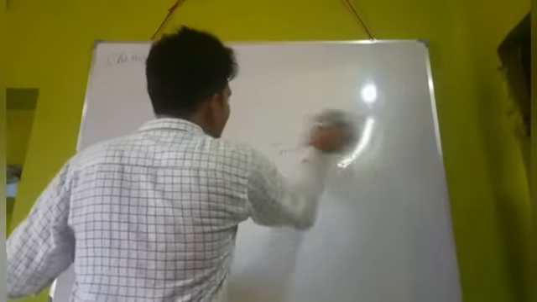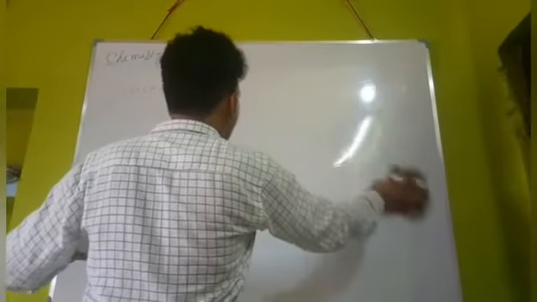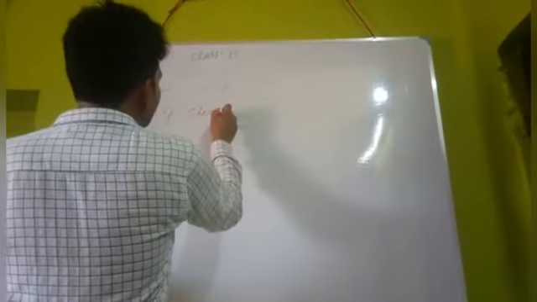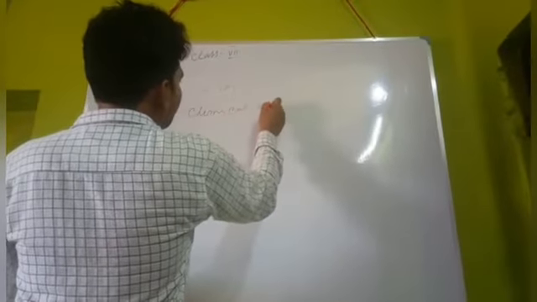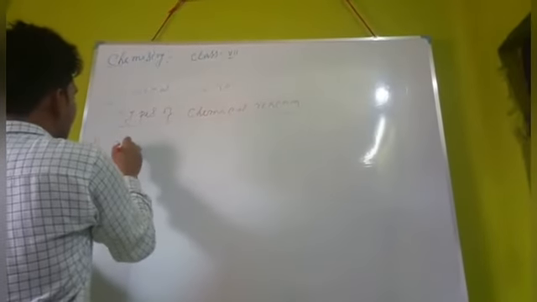Now we'll know about the types of chemical reaction. There are a total of 6 types of chemical reaction. First is combination.